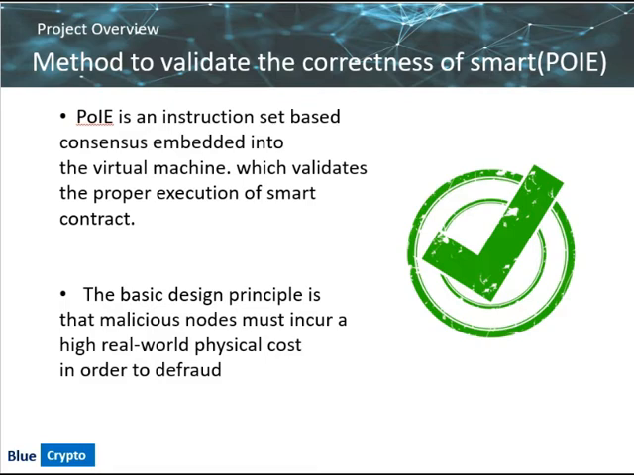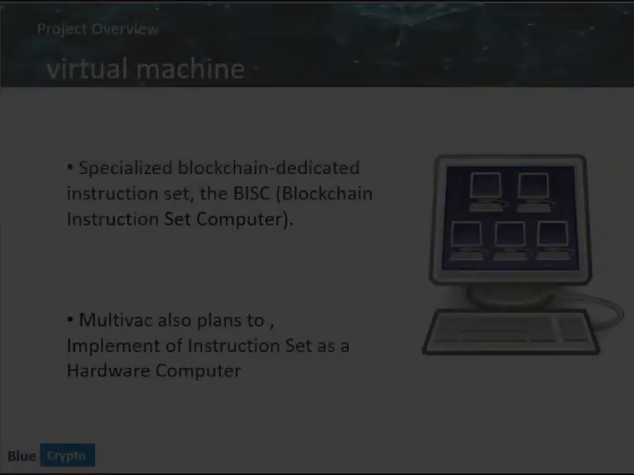POIE, proof of instruction execution, is an instruction set-based consensus embedded into the virtual machine, which validates the proper execution of smart contracts. POIE is based on physical computational constraints. The basic design principle is that malicious nodes must incur a high real-world physical cost in order to defraud, and that even if they defrauded they would be able to receive a reward but would still not be able to overturn the computation's verified correctness. Many technologies in the world are designed from similar insights. The physical foundations of POIE have some similarity with Ethereum's mining mechanism, Ethash.